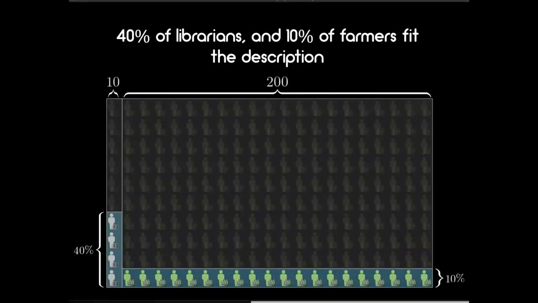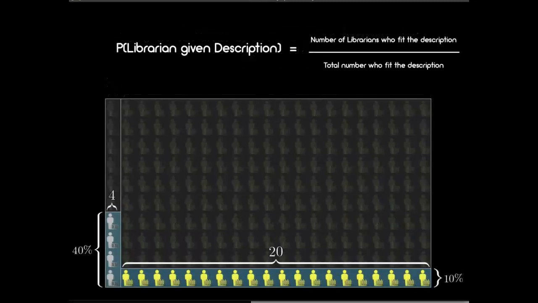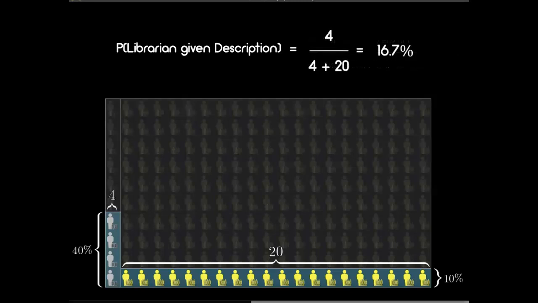With this information, we can now calculate the probability that Steve is a librarian given this new description. This is a simple ratio of the number of librarians who fit the description, 4, divided by the total number of librarians and farmers who also fit that description, 24. This gives us a probability of 16.7%. So the impact of the description increases our estimation of Steve being a librarian from 4.8% to 16.7%.